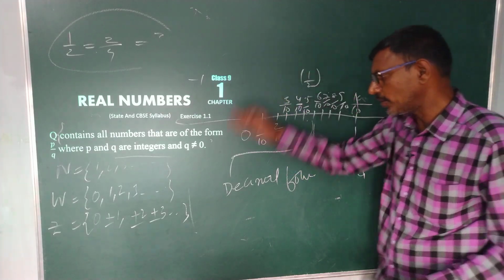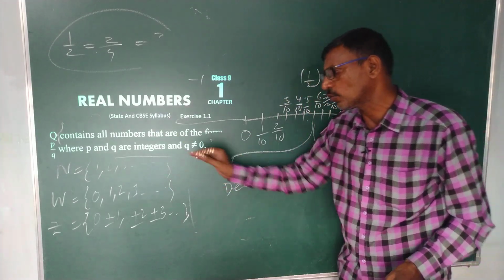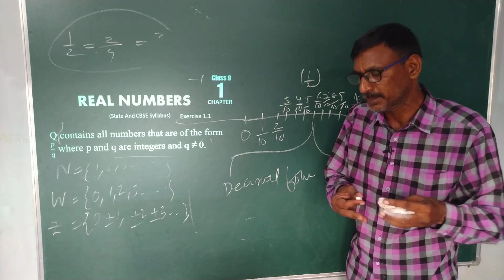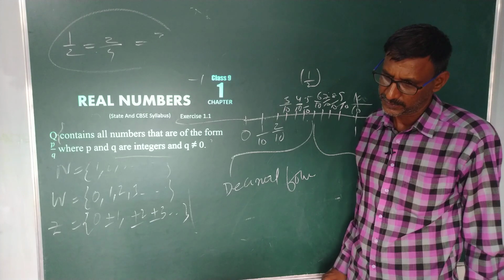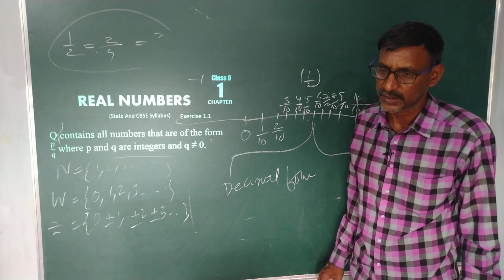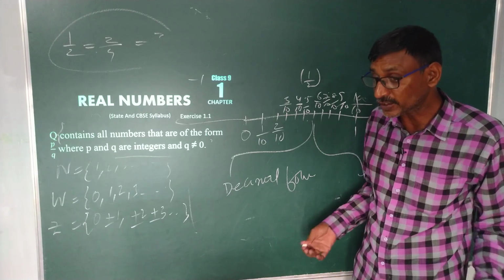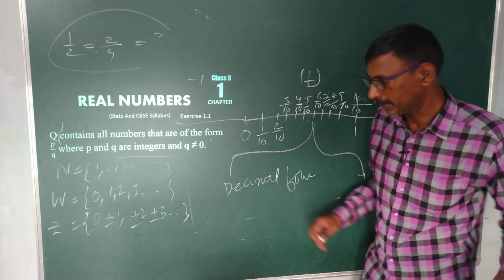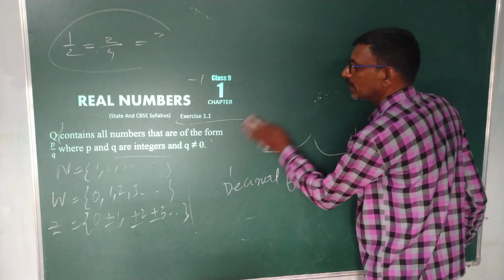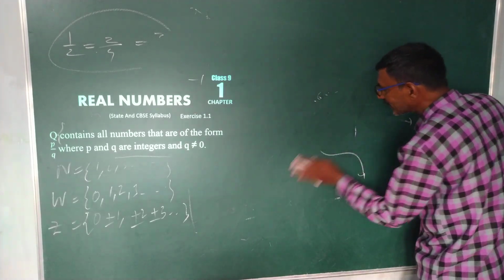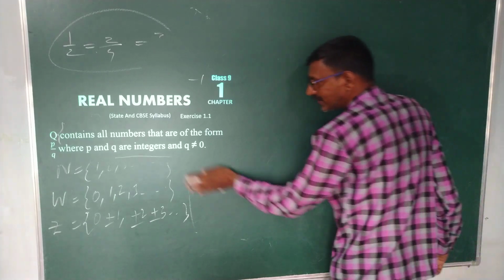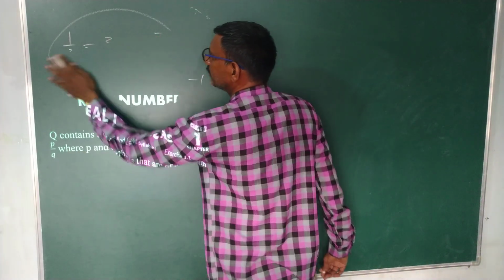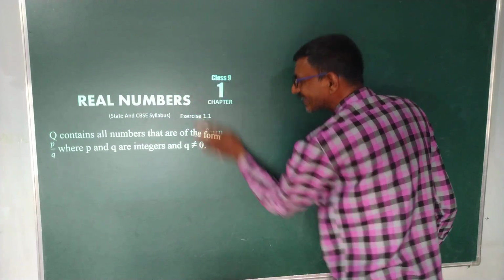Up to here, everybody knows what natural numbers, whole numbers and fractions are. Every fraction in the form of p by q is called a rational number. But rational numbers contain natural numbers, whole numbers, integers. Am I clear or not? Now we will see rational numbers and the forms of rational numbers.